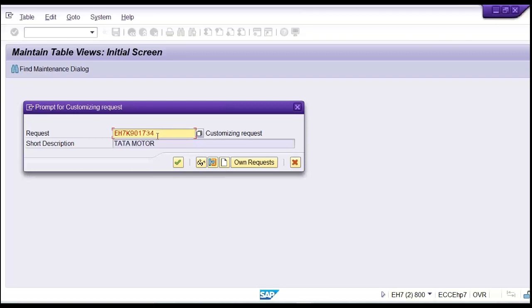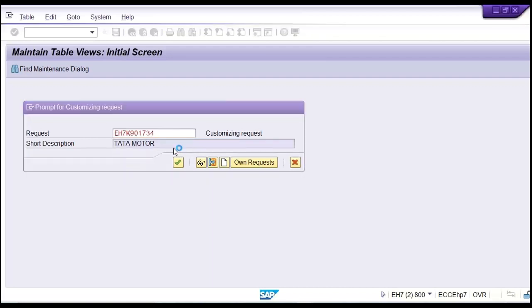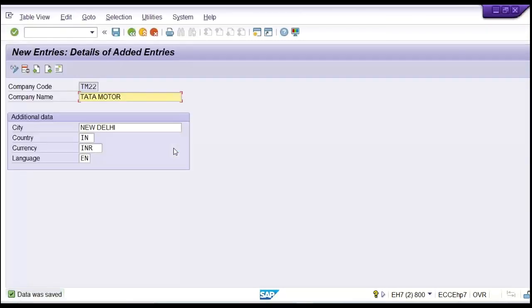So now what is happening? You need not create a new transport request. This is the previous transport request which we have already created, and that is appearing. So simply press enter. No need to create a new request. Save this one also on the same transport request. As I said, right now I have not explained anything about the transport request, so save this setting also on the same transport request, because you don't have any idea about this one. Of course you will have an idea later, but right now save the settings on the same transport request.